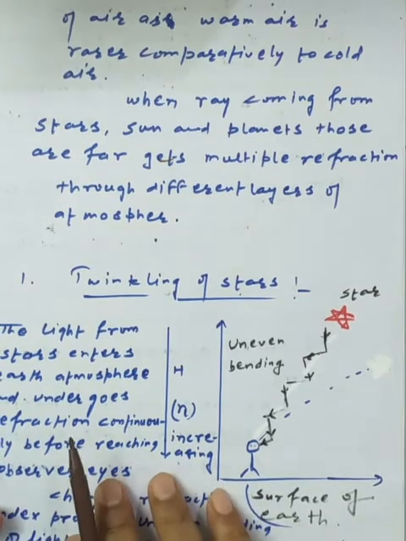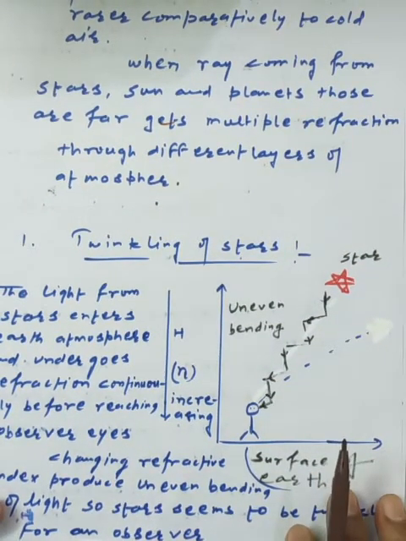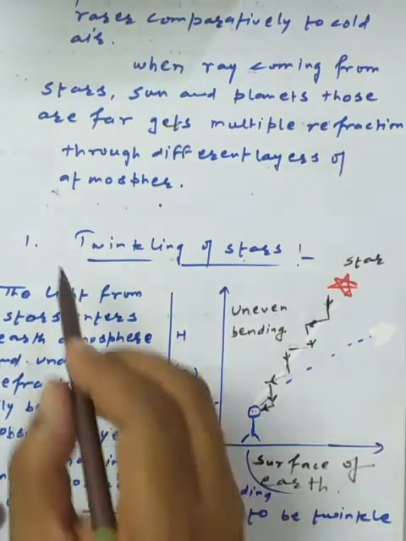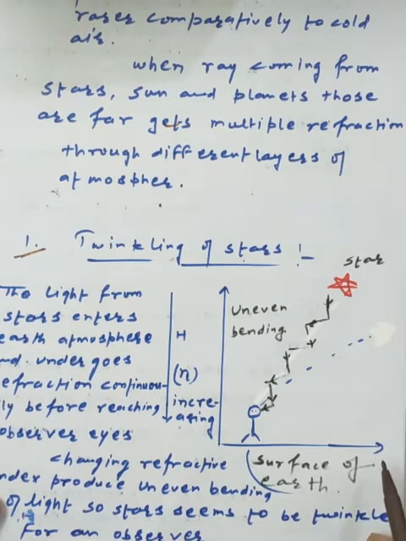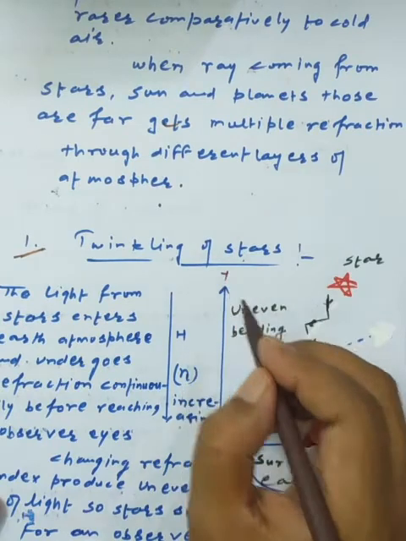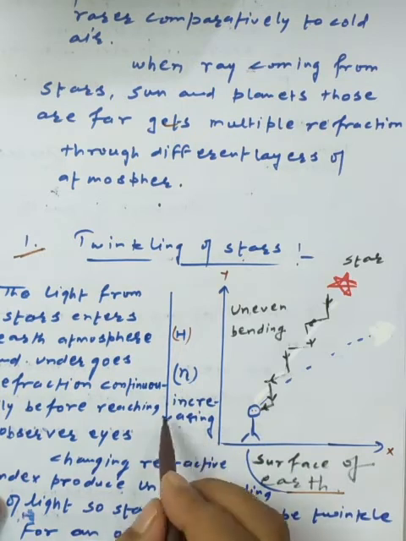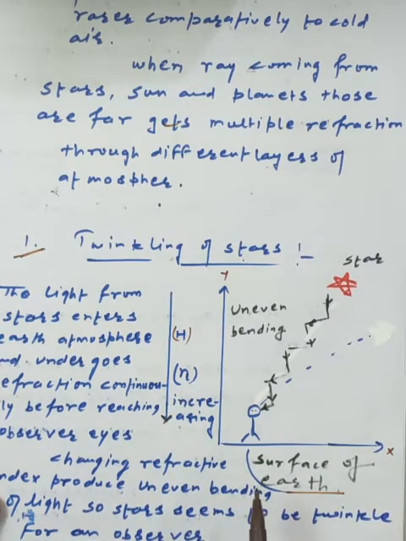Now there are so many applications based on the concept of atmospheric refraction. The first application I want to take here is the twinkling of stars. Further, I have pasted one of the basic diagrams. The surface of the earth is here along the x-axis, and along the y-axis I have taken the height h from the surface of the earth, and I have indicated the refractive index increasing towards the surface of the earth as we move down. So the refractive index, or optical density, of the medium is less higher up due to the presence of the rarer medium, because the lighter gases are there.